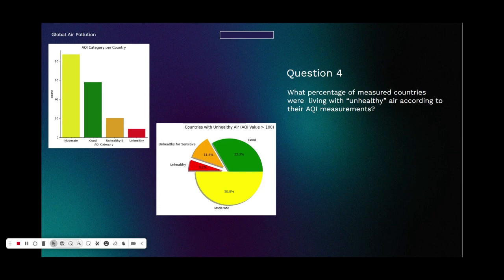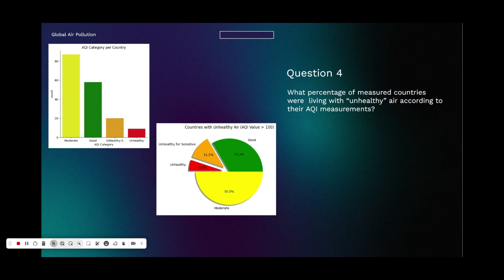For question 4, it was a lot more simple. I took the average country AQI data again and made a function to map it to the AQI category according to the AQI index. Then I generated a bar chart and took percentages from that and put it into a pie chart. Most of the countries were good or moderate, so they were okay, but 16.7% of countries did live in either unhealthy for sensitive groups or unhealthy levels of air quality.